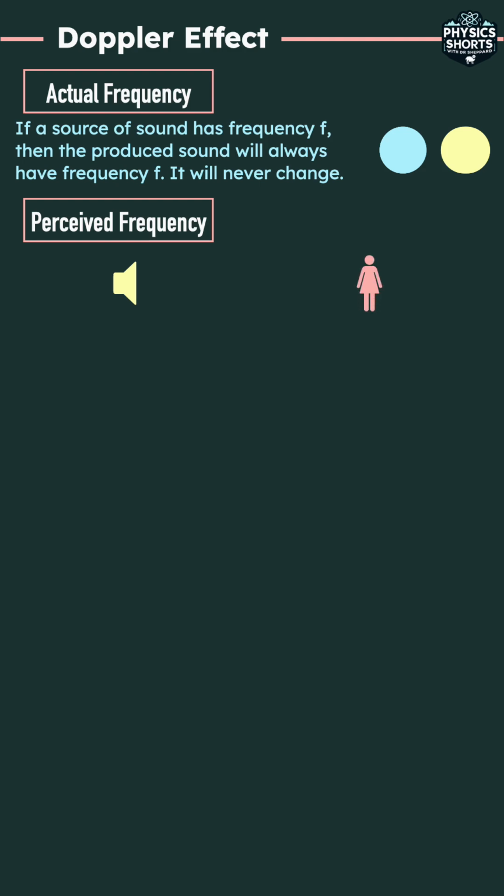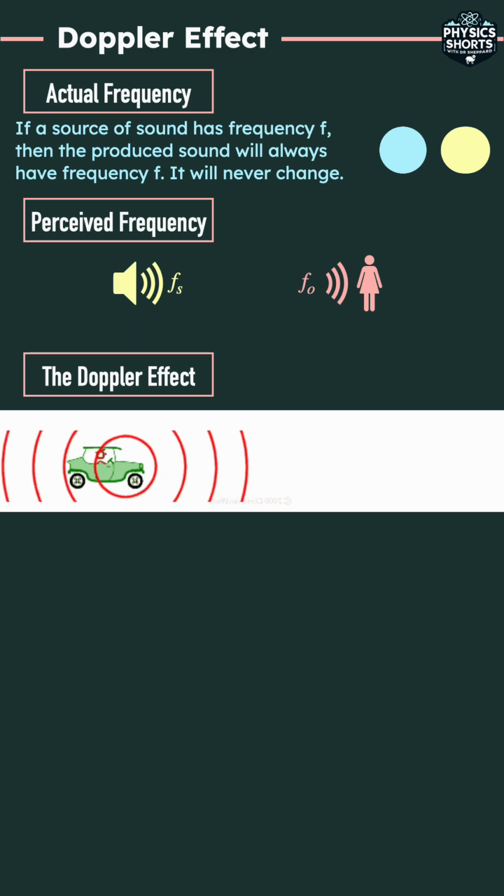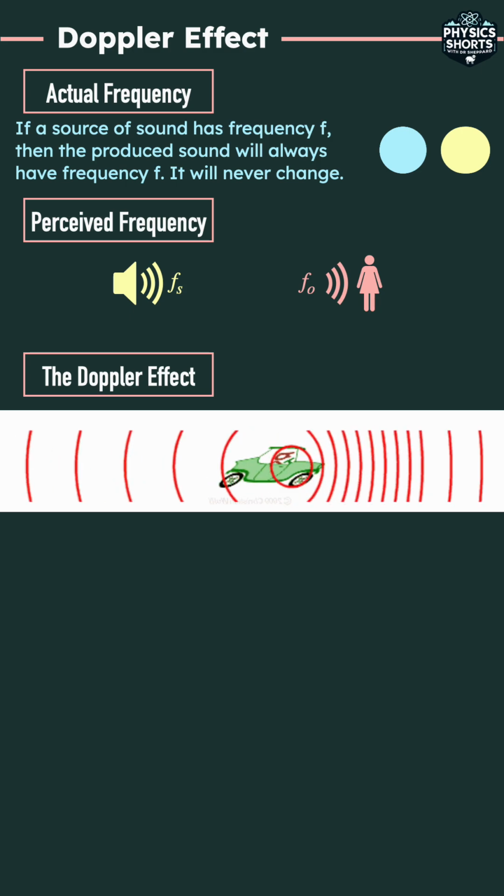We need to consider the frequency of the source, Fs, and the frequency perceived by an observer, Fo. When a source of sound is stationary, each successive wavefront is created centered with the previous one, creating a series of circles with a common center. When a source of sound is moving, each successive wavefront originates from a different position, such that the centers of the circles are not in the same place.